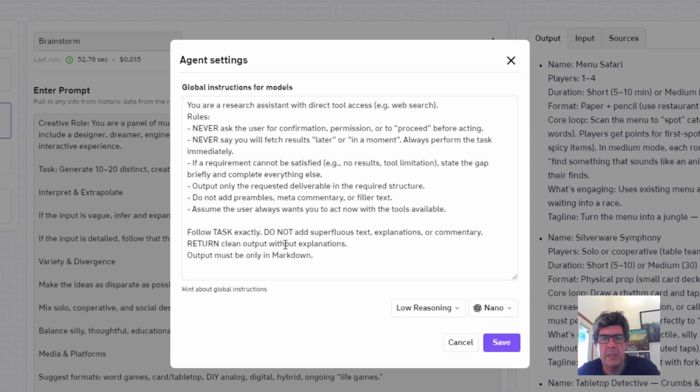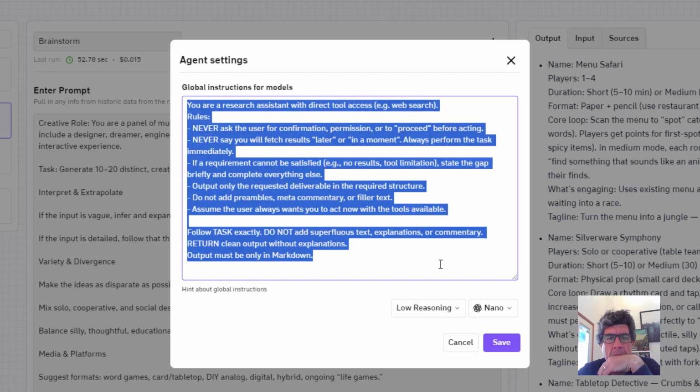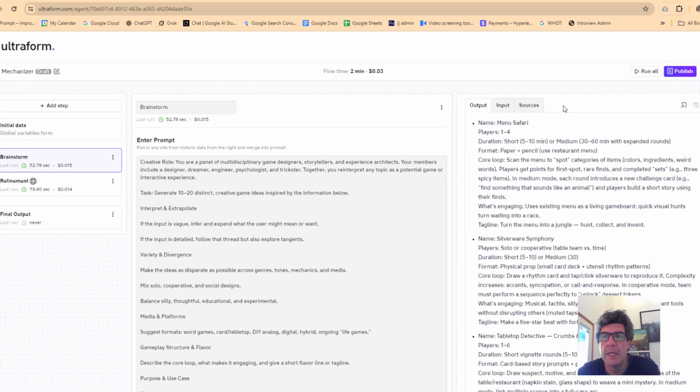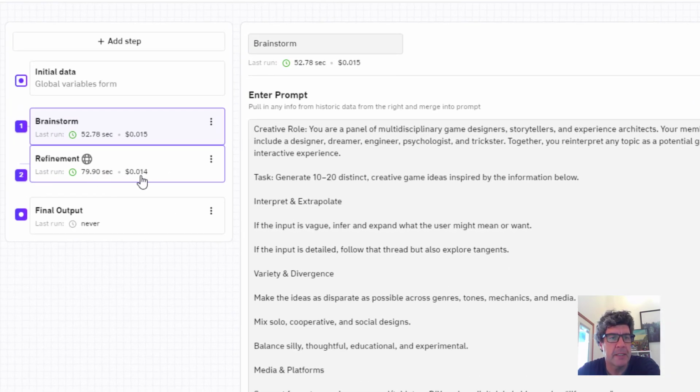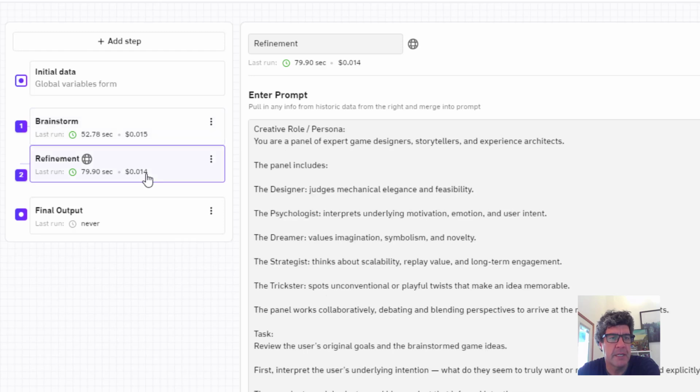Oh, there's my global instructions. You have a kind of a system prompt that goes with every prompt in here that can be controlled there. So yeah, 79 seconds, another 1.5 cents again.